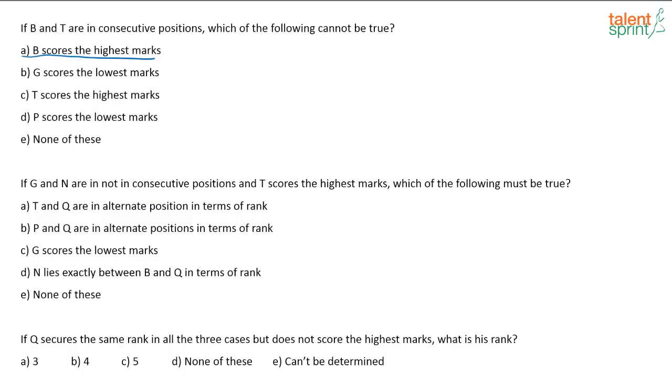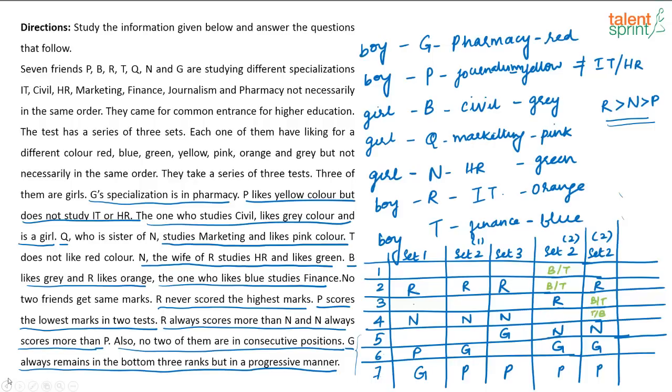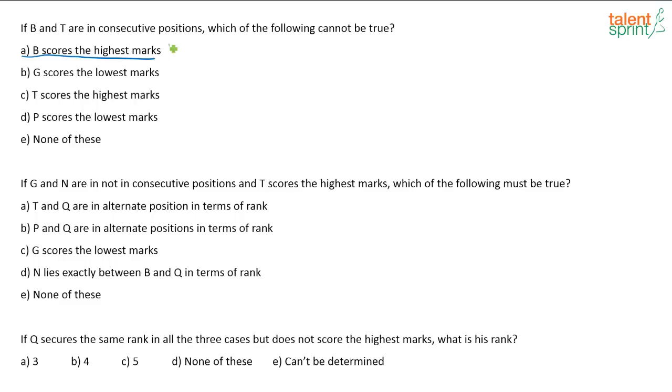So, what is the question? If B and T are in consecutive position, which of the following cannot be true? So, B scores highest mark. Yes, that can be true. See, it is not that B will always score the high marks. It is just said that B can score highest marks, right? See, B can come here and T can come here. It's a possibility. I cannot say that it is definitely something that is false. So, this is not the answer that we are looking for.